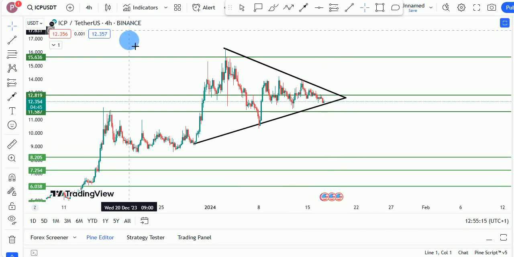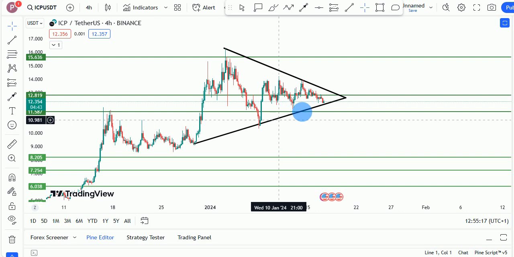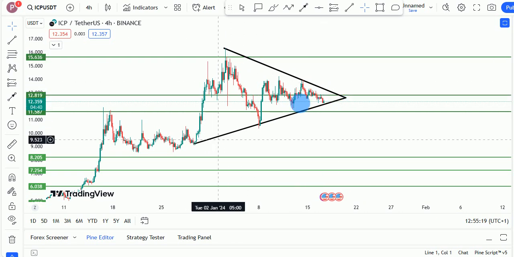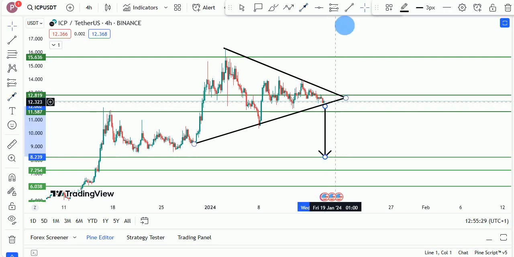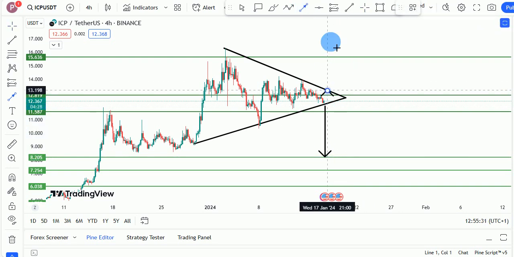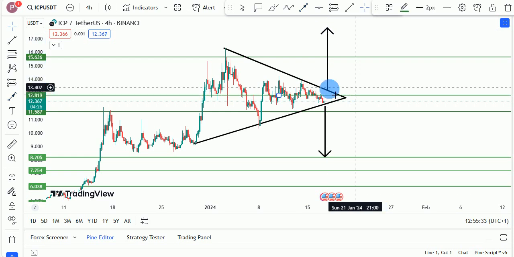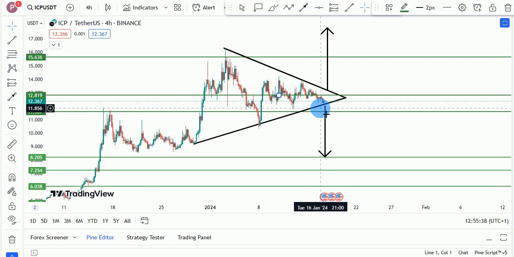And on the 4 hourly time frame, we are forming this sort of huge ascending triangle, and usually these can break both ways, right? They can break to the downside, and they can break to the upside. So this is a two-way thing, right? And we would be monitoring this on a daily basis to see the break. But I'll tell you some huge dangers we are seeing on the chart right here for ICP, and something we should be very concerned of, right?